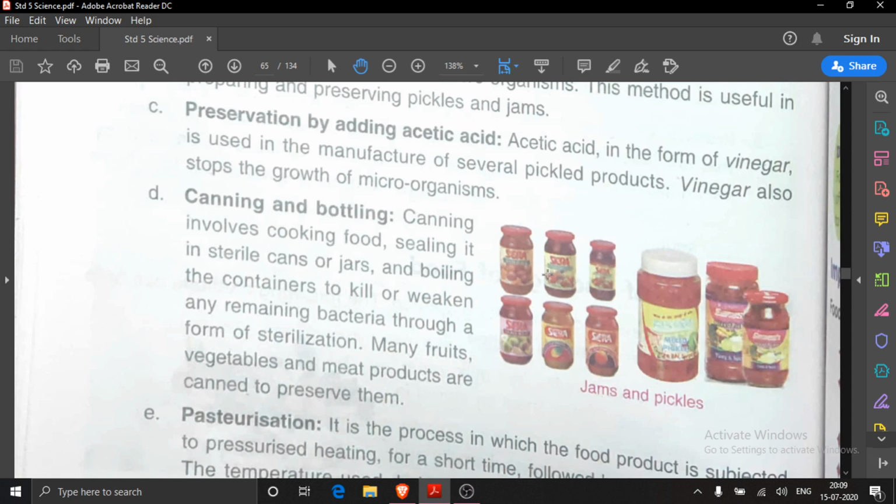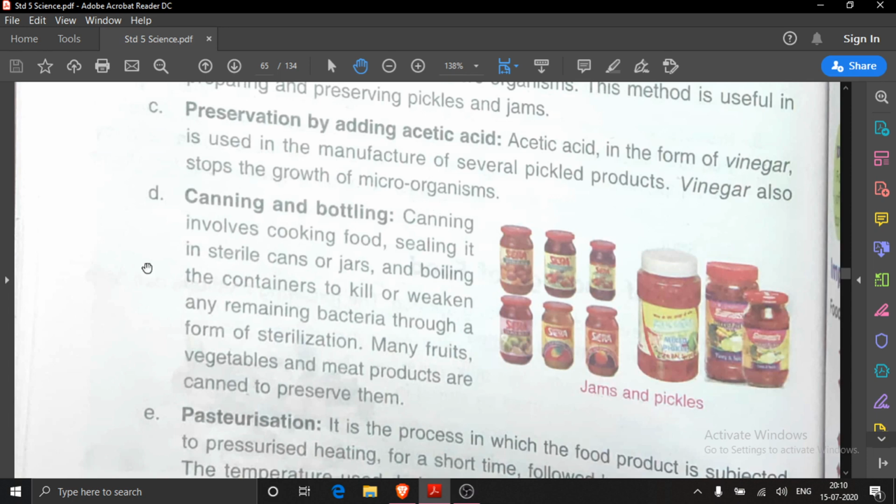So that they will be preserved. Pickles will not be spoiled. Vinegar also stops the growth of microorganisms. What are microorganisms? Bacteria and fungi. And vinegar stops them.